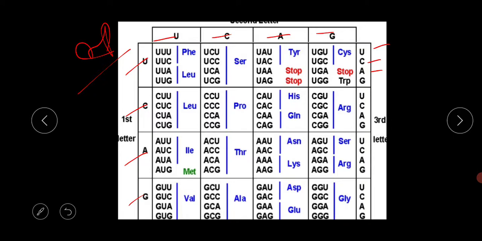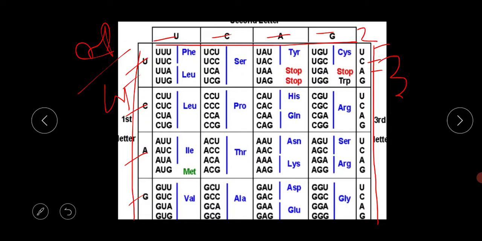This is the first base, this is your second base and this is your third base, because we need 3 nucleotide bases to form one codon.